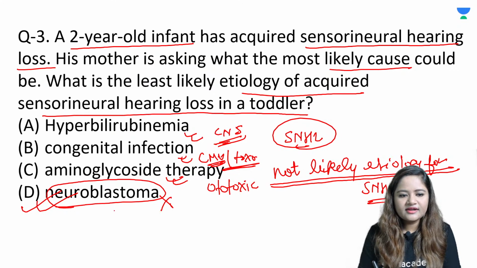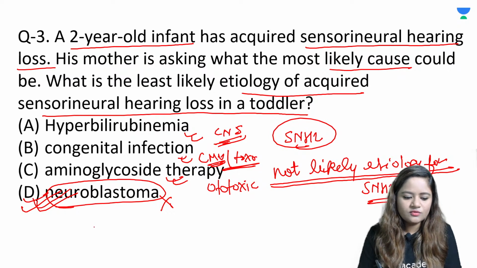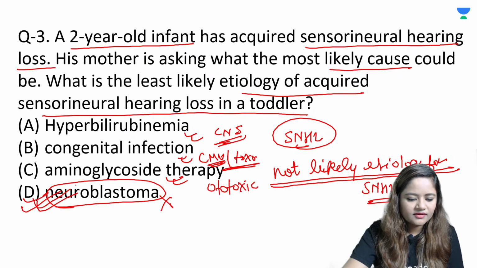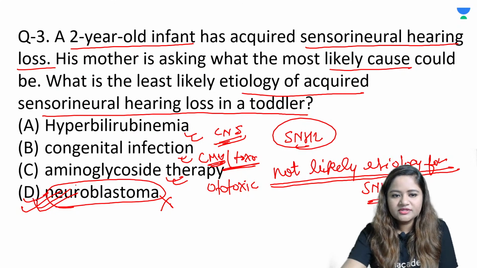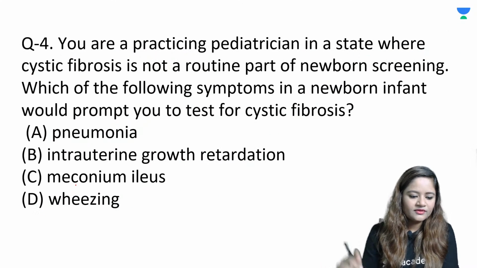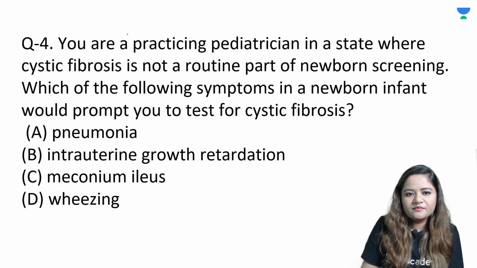So what is going to be the right answer? It is option number D, that is neuroblastoma. Okay, is it clear to those who are listening? So this is how you have to be very patient with the question. You have to understand and use your common sense to come at the right answer. All right, let's move to question number 4.